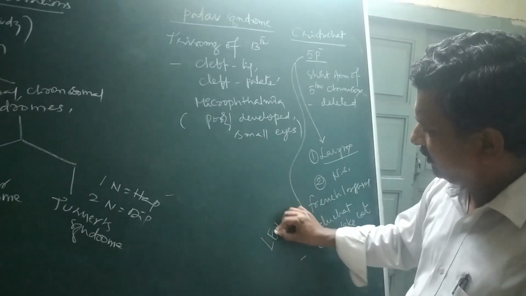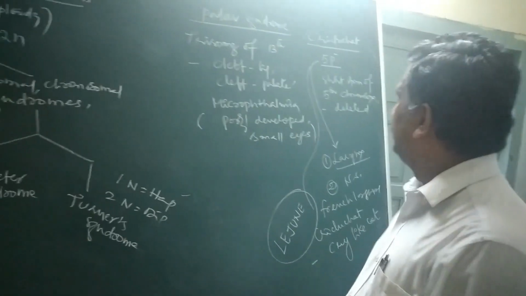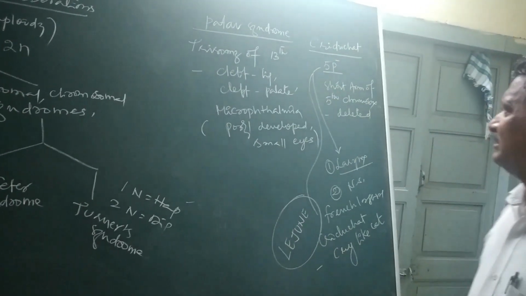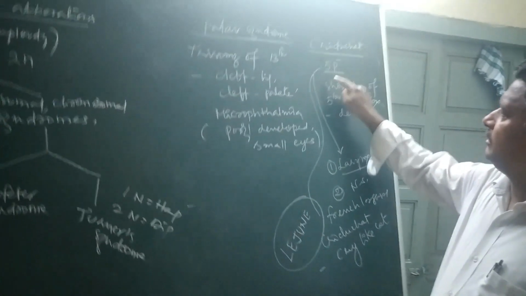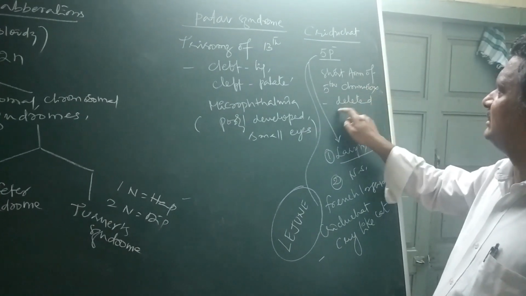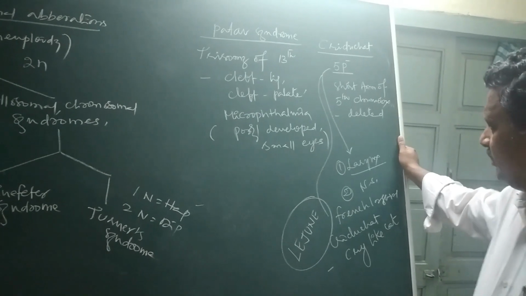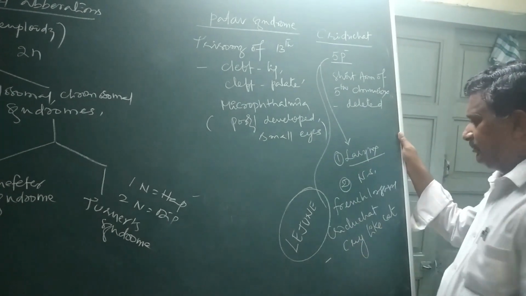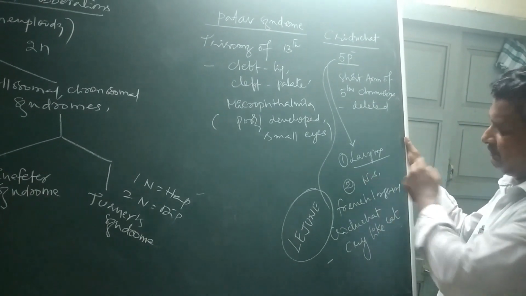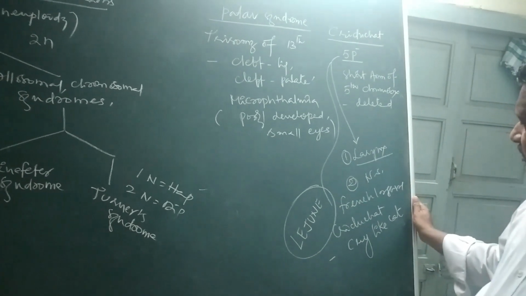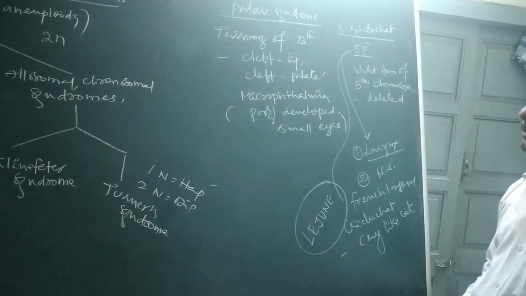Lejeune was a scientist who discovered it. You remember, so 5p minus, the short arm of the fifth chromosome is deleted. That is said to be cri du chat. The larynx may be affected because that is the sound producing organ in the human body. Then its related nervous system is also going to be affected. Okay. Now they cry like a cat.